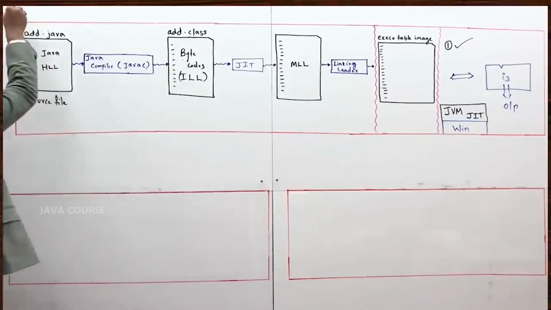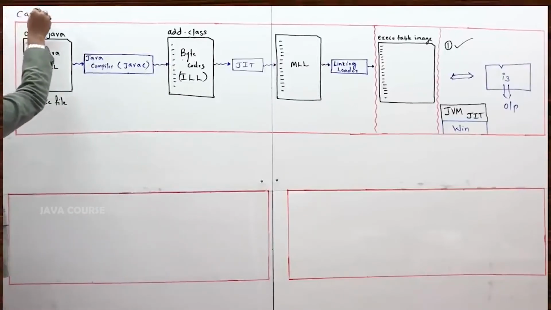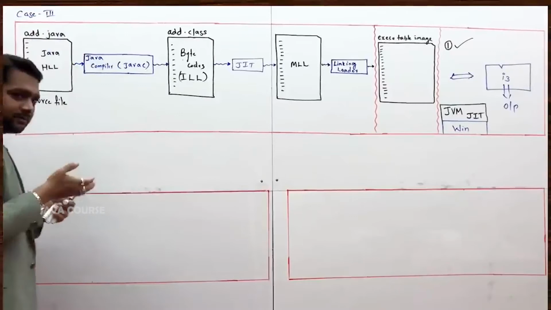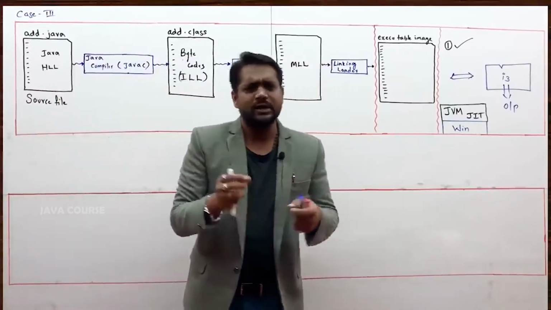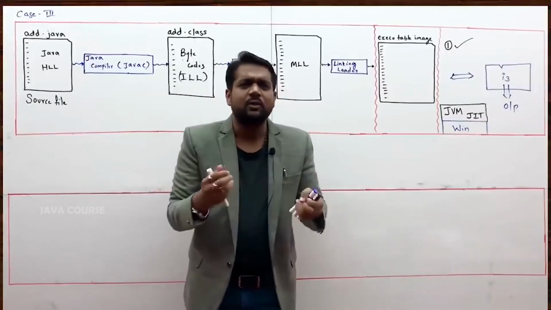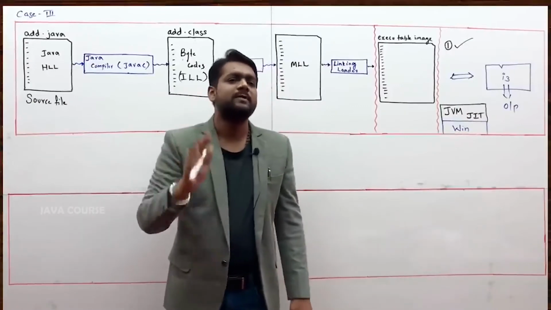Don't come to any conclusion. I have not concluded yet. I have just started the topic. Let me conclude it. You don't come to any conclusion. I know here and there you would have some doubts or the other. Keep them with you. I am here to explain it. Don't worry.